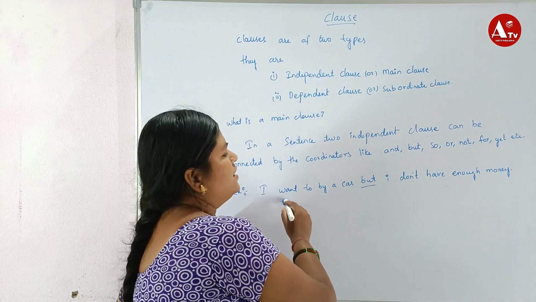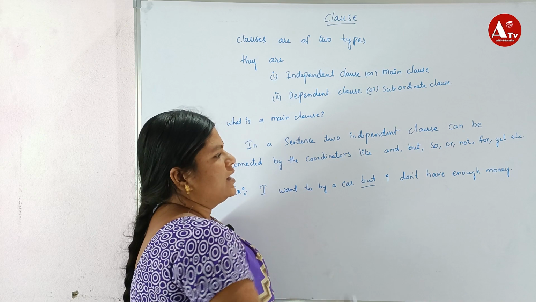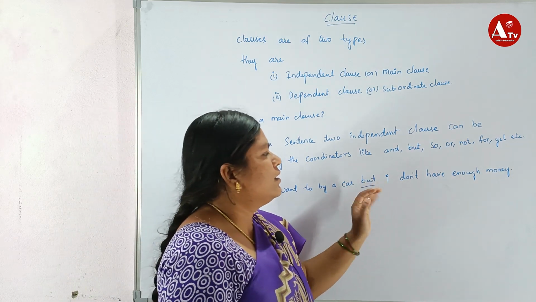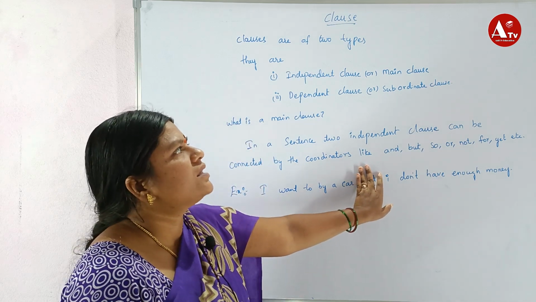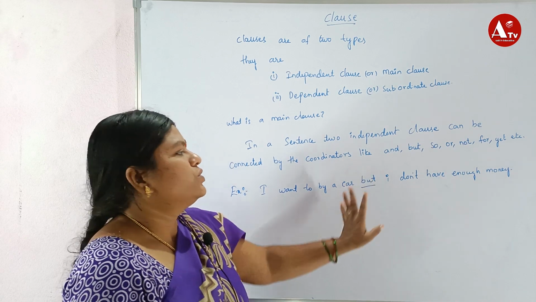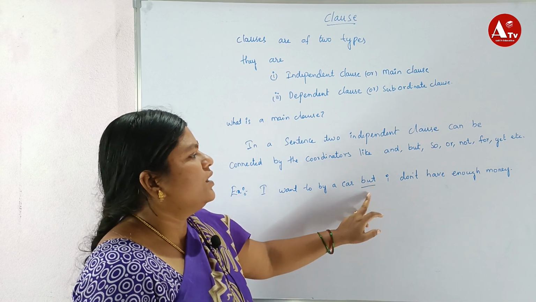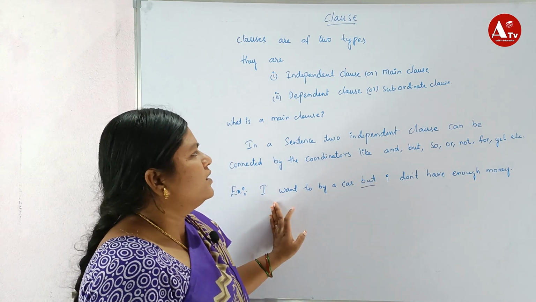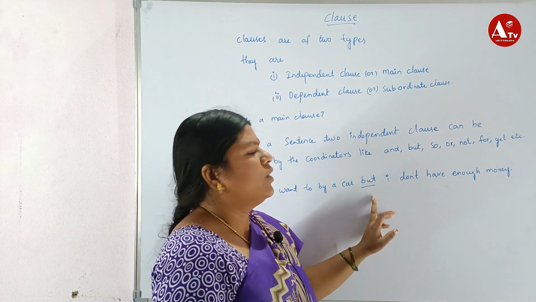For example, I want to buy a car. This is a main clause, also called an independent clause. Another, I don't have enough money. This is also a main clause or independent clause. These two main clauses are connected by but. Here but acts as a coordinator. So these are two independent clauses connected with a coordinator.